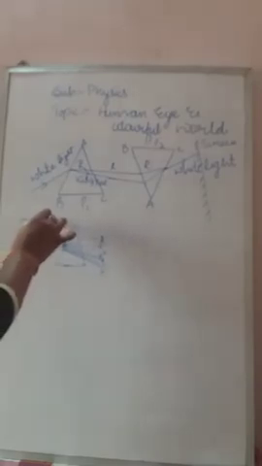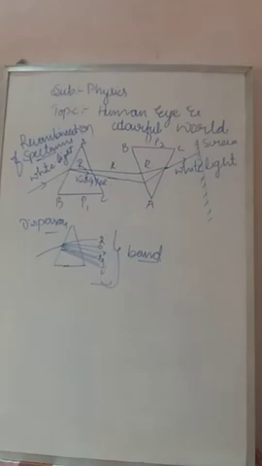The experiment I didn't teach you, but it's not there for the exam. This is the diagram to show the experiment of recombination of spectrum. What is meant by spectrum? First we have to know that the spectrum is the band of 7 constituent colors. Band means patti. Spectrum is the band of 7 constituent colors.